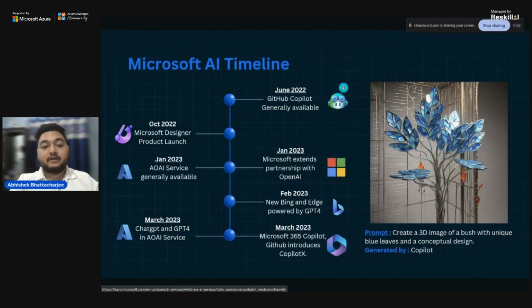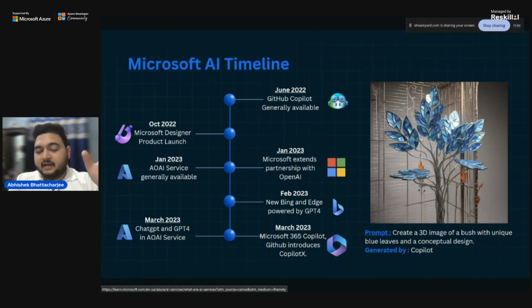So Microsoft introduced the GitHub Copilot, a pair programmer that was available for everyone and has been integrated with many of the IDEs nowadays. Then in October 2022, Microsoft launched Microsoft Designer. It was basically meant for content creators for creating high-level illustrations and graphics for their own use. So you can see, it has even developed AI services for content creators as well.